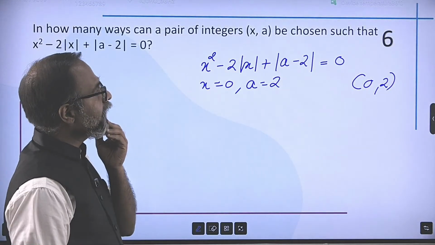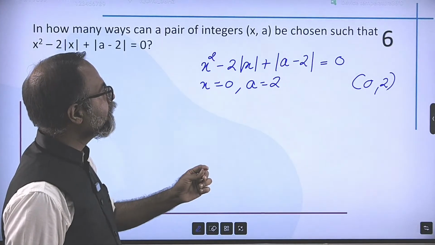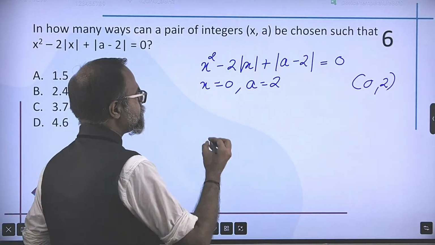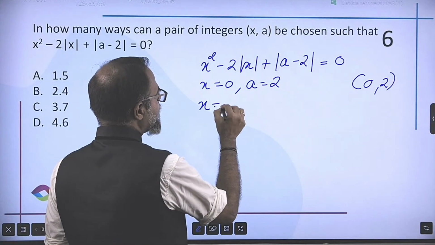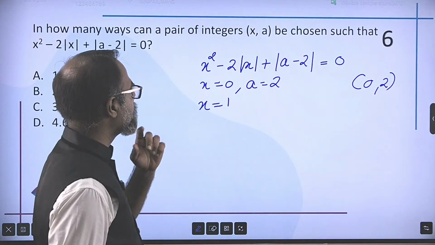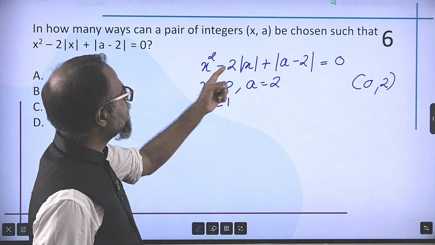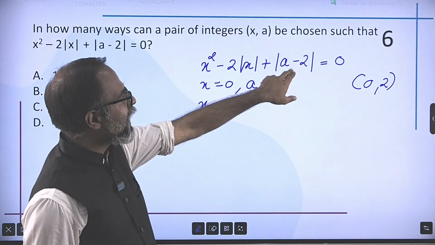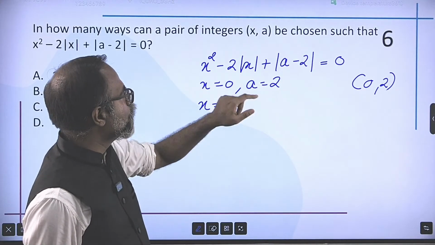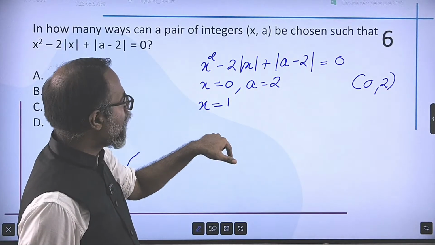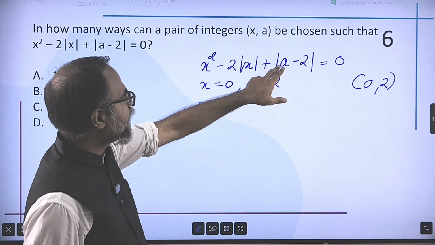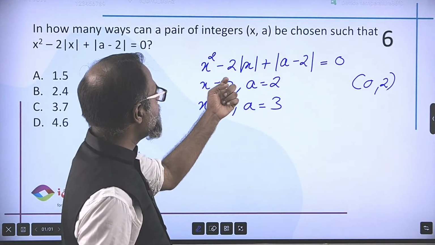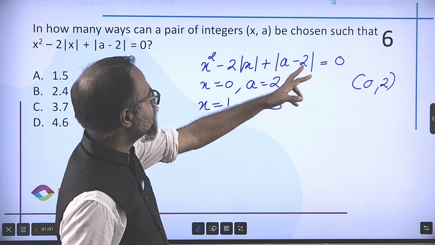Now, what if I do not take that? What if I take a minus 2 as something and x as something? Let's start experimenting with values. If I take x is equal to 1, right? So this becomes 1 minus 2, which is minus 1. So if I can get this value as positive 1, I can get the answer as 0. So for x is equal to 1, a minus 2, I can take the value of a as 3. So that makes it 1 minus 2 minus 1 plus 3 minus 2 1, 0.